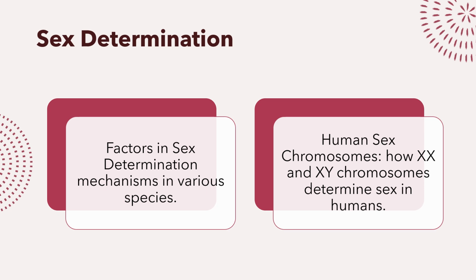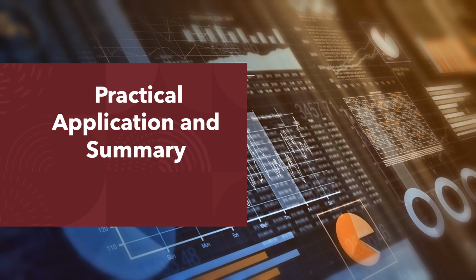Acquired traits. For example, low weight of beetles. Inherited traits. Example, color of eyes and hair, shape of nose and earlobes. Now let's go to the next slide. Now let's see about the practical application and summary.